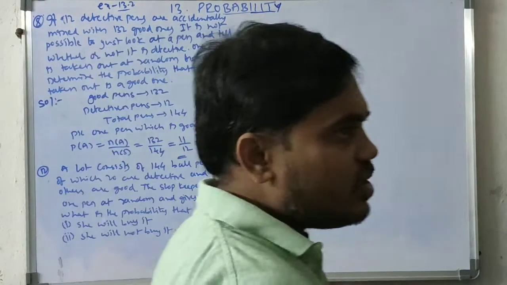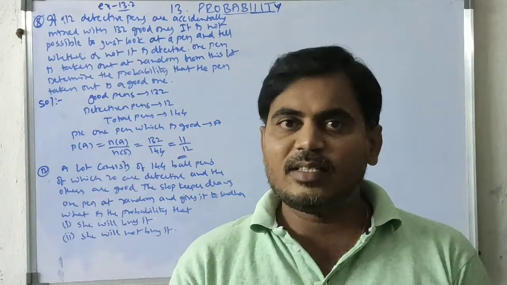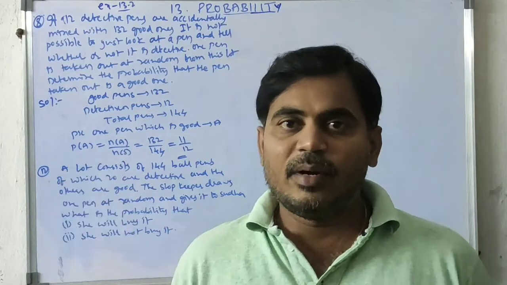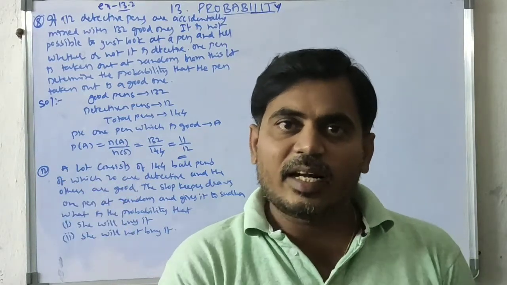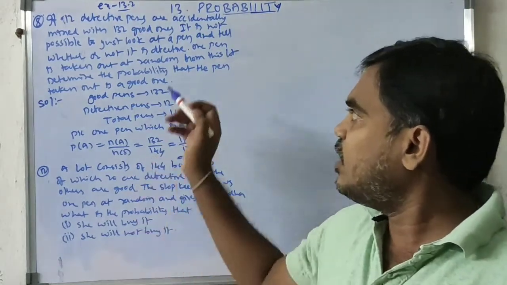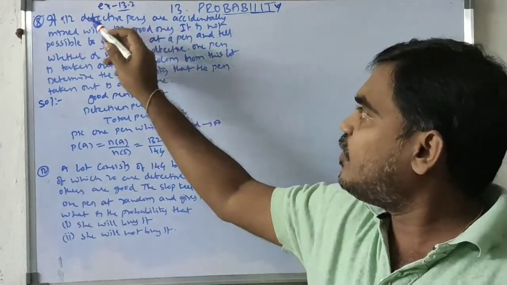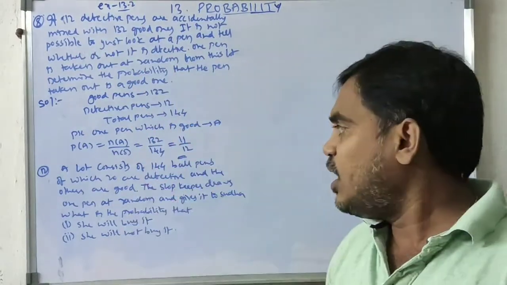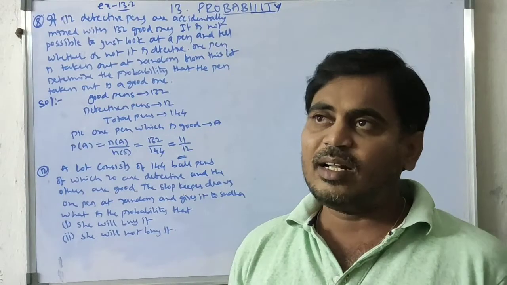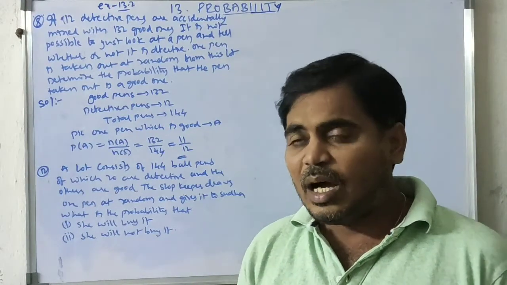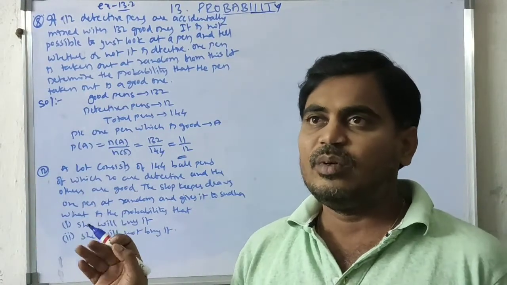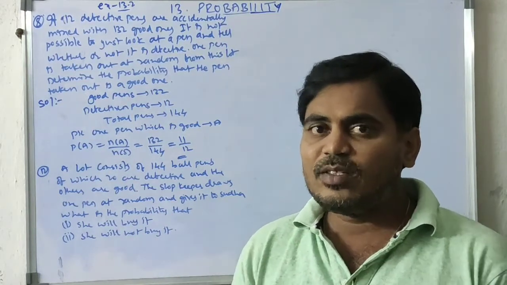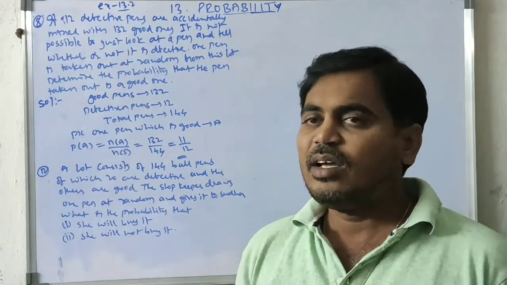So in the previous questions, good pens and defective pens were mentioned separately and we calculated total pens collectively. But here total pens are given collectively. In the previous question, 132 good pens and 12 defective pens were given separately, thus we got total pens. Here a lot contains total pens, and among them some are defective. So we can easily calculate the good pens: total pens minus defective pens gives good pens.